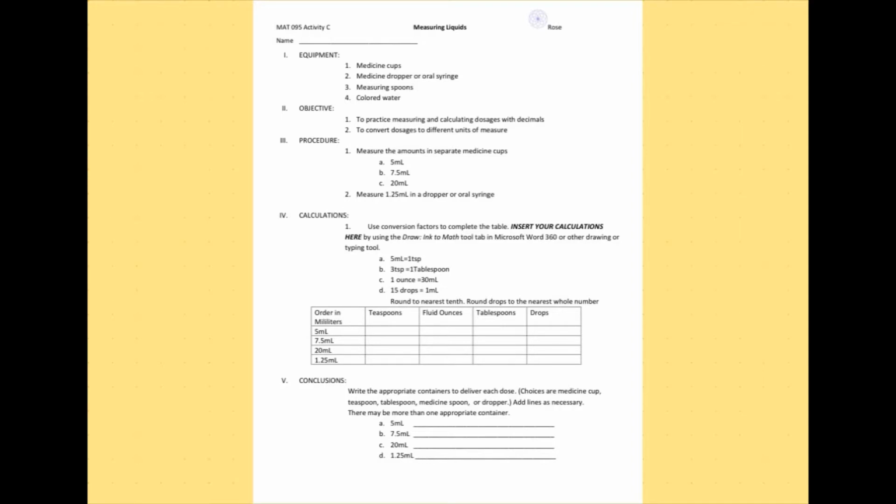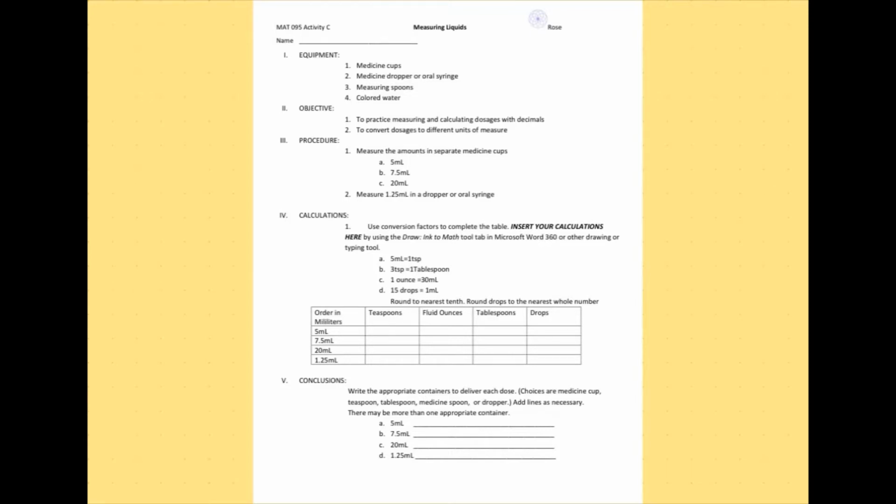So I have measured these amounts in separate medicine cups, and I used an oral syringe to measure 1.25 milliliters of colored water. Now, if you wish to just take notes on a separate sheet of paper and then return to the Word document that you have downloaded to insert your calculations, you can do that, of course. You don't have to try to have both windows open at the same time. But please be aware of what is on this document and what you're going to be listening for in the video.